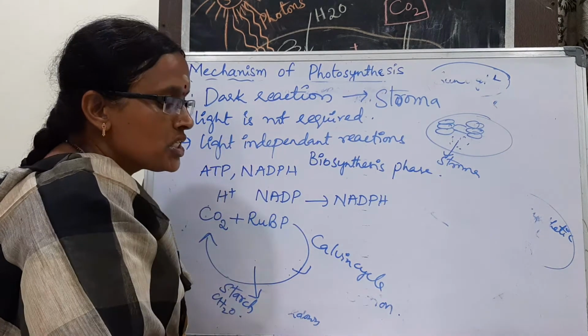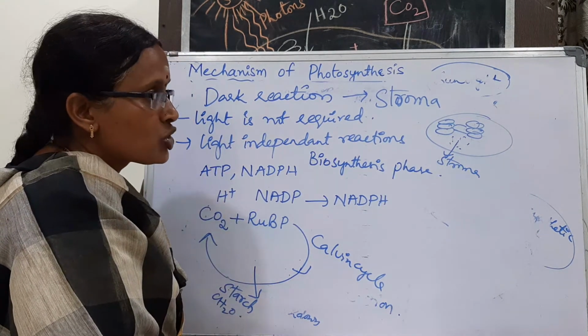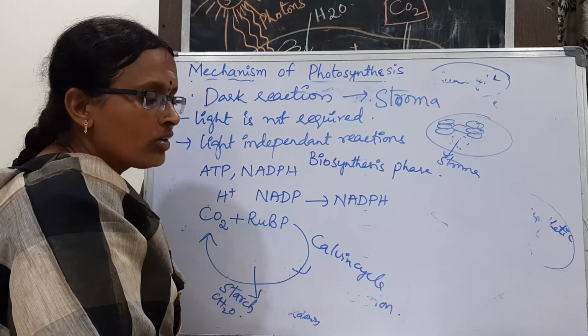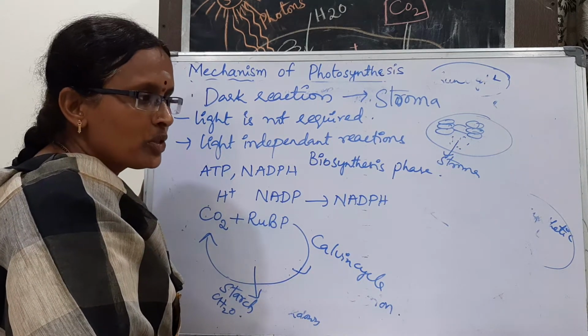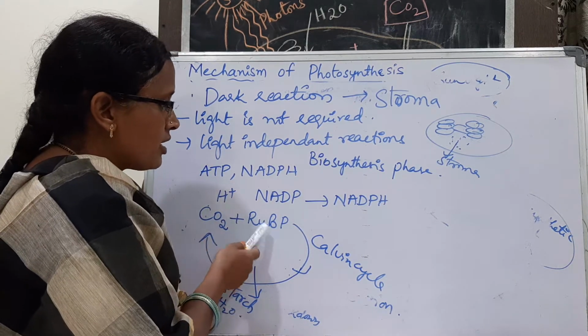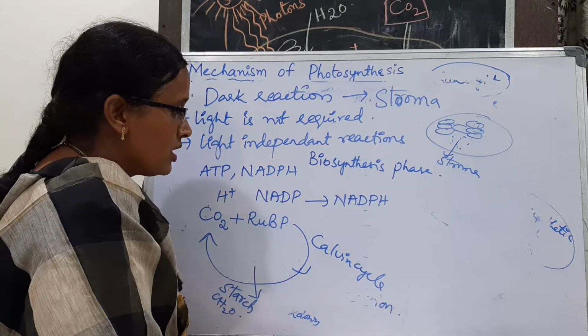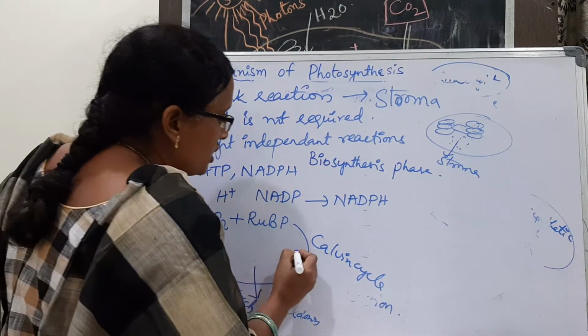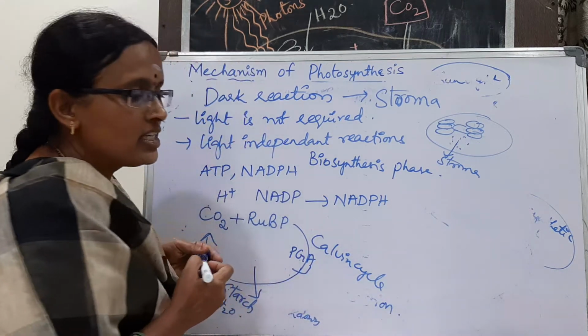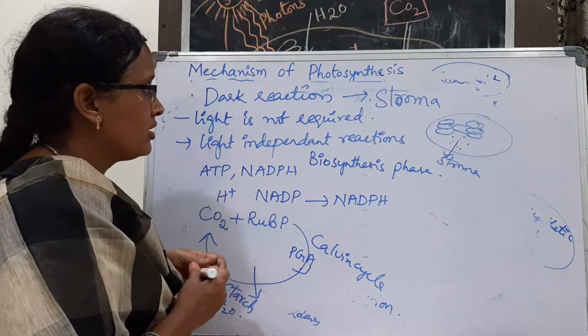So dark reactions take place in the stroma of the chloroplast, and they do not require the light. Light is not essential to them. For the combining of carbon dioxide and RuBP, light is not essential. And the first stable compound, PGA, phosphoglyceraldehyde, is formed. That is not there in the textbook.